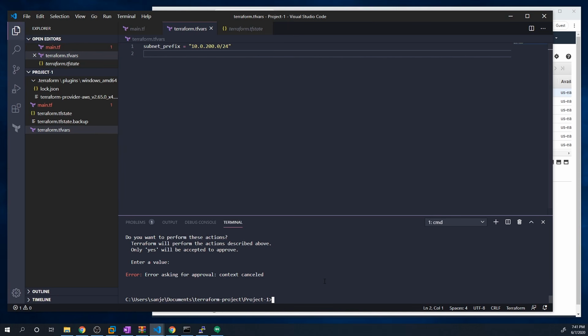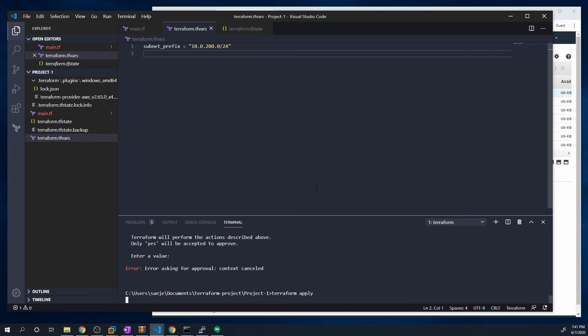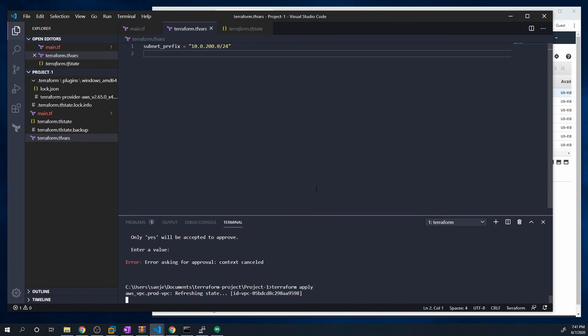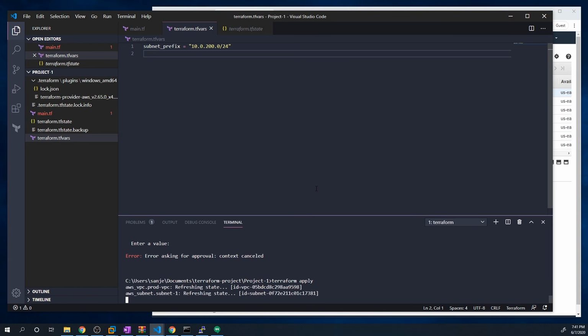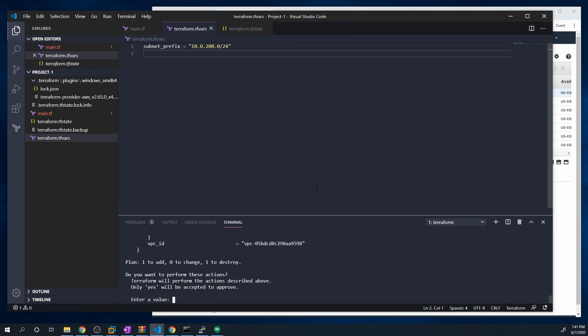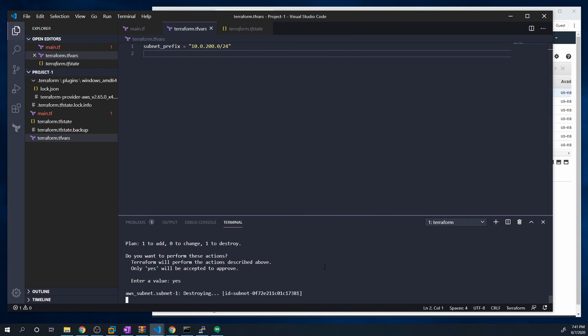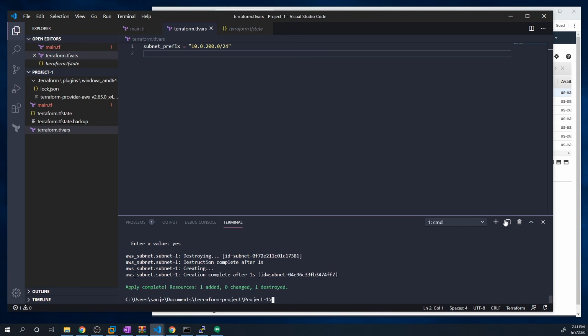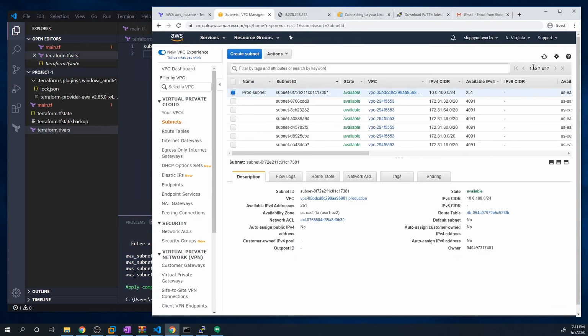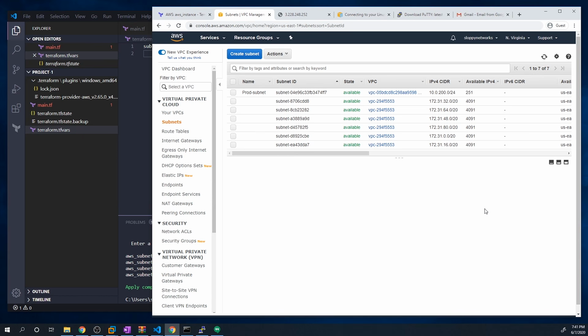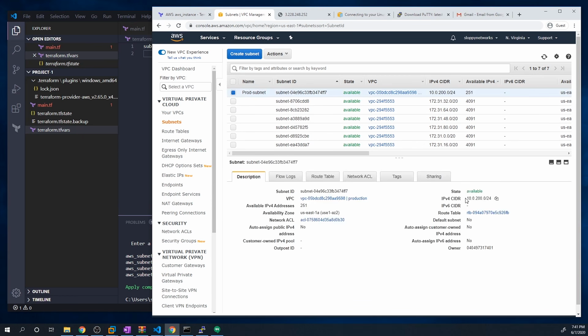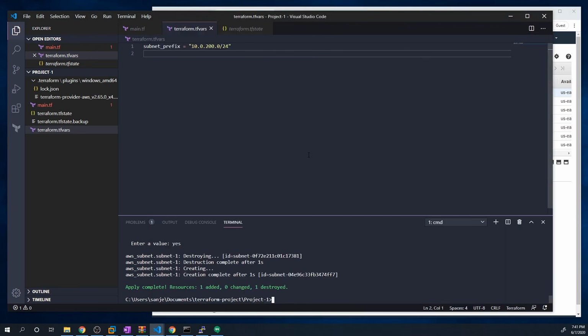So hit save all. And so now, because we've actually defined this variable here, it should not prompt us for a value for that variable. Okay, and so let's hit refresh and let's take a look at the value. And so now it's set to the 10.0.200.0/24. So those are really the three different methods for assigning variables.